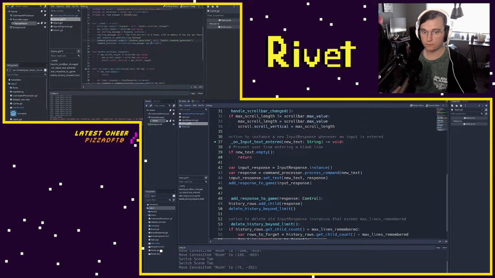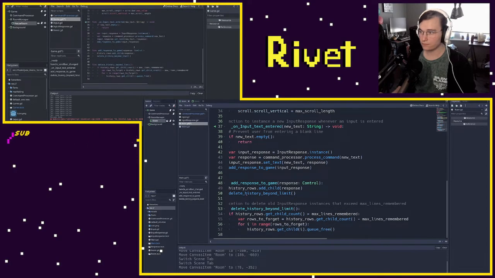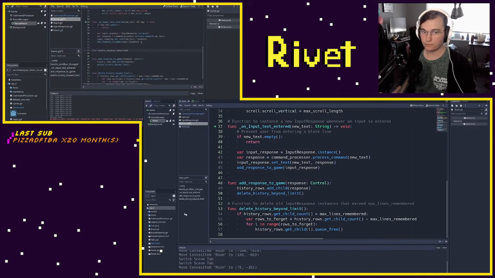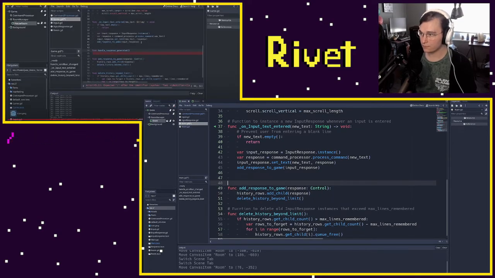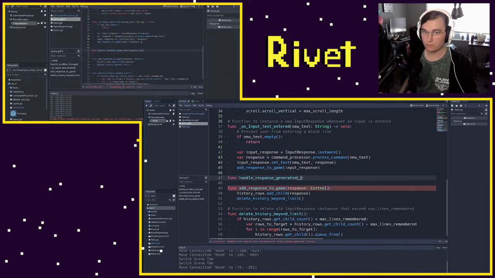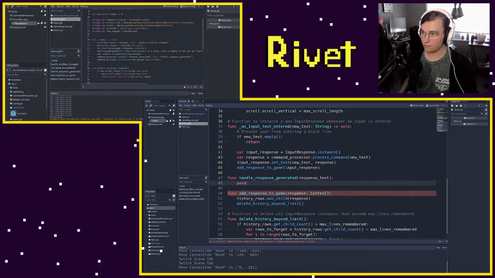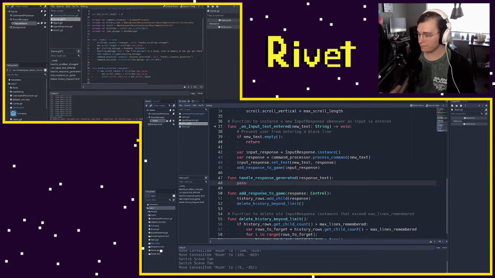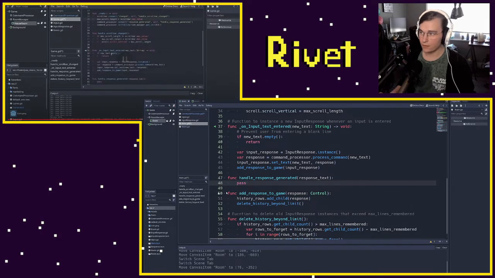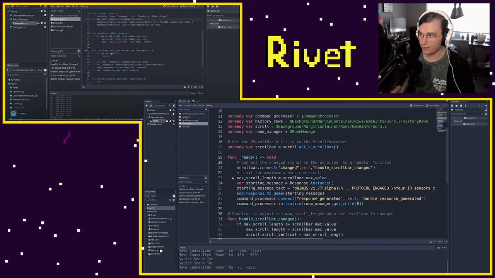And so we can just come down here. I'll try and group all the things that are doing responses down in this area. So what I'm going to do is just say function, and I'll just copy in what I said there. This will be response text. We'll do pass here. And so you'll notice when we're doing our starting message on line 21, we are instancing a response and then saying what that text is. So I'm actually going to just copy 21 to 23. I'm going to cut and paste them.